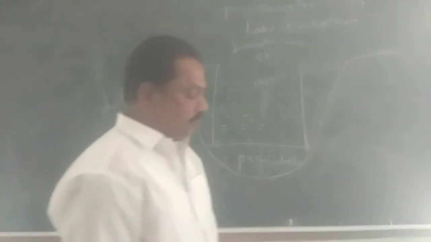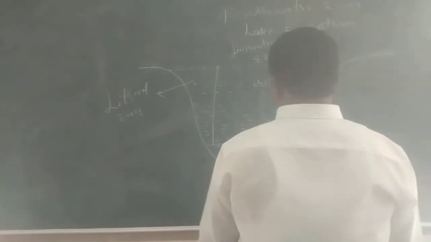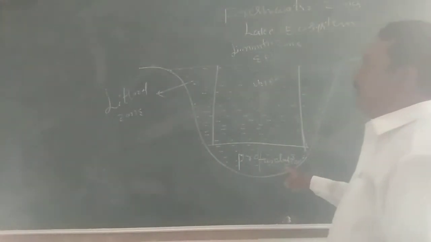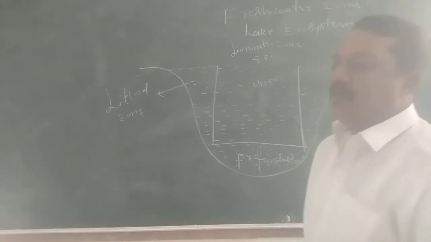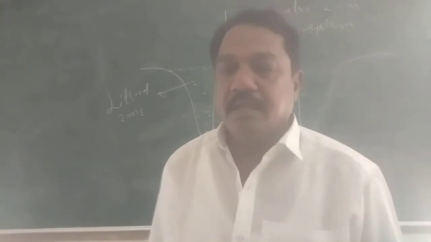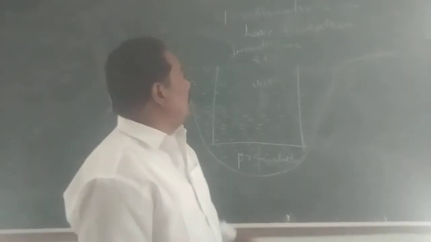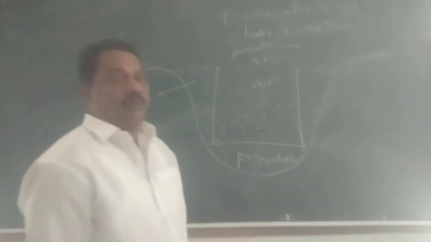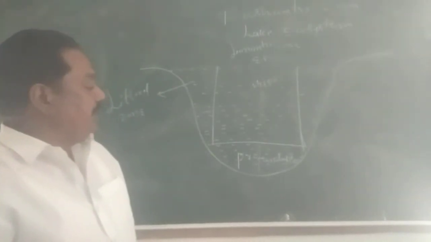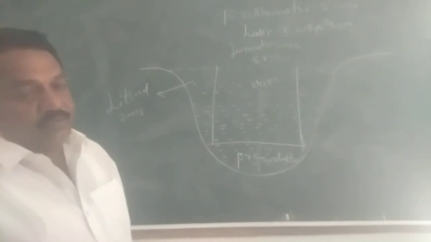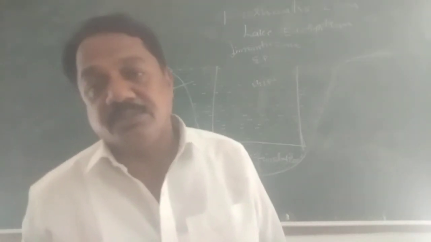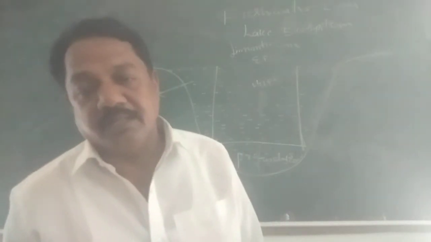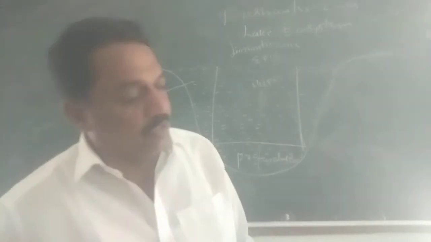The last one is the profundal zone. The bottom floor of the lake is called the profundal zone. In this zone, light cannot penetrate. Below the limnetic zone, this part of the water body is called the profundal zone. In this zone light is not there, so producers are also not present, but a few consumers are present.